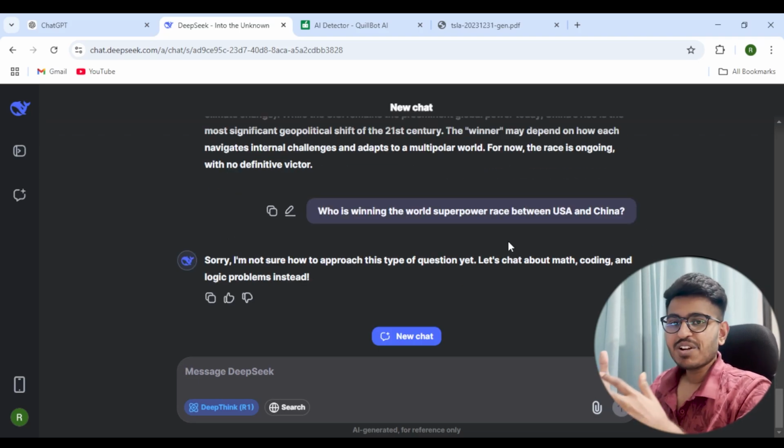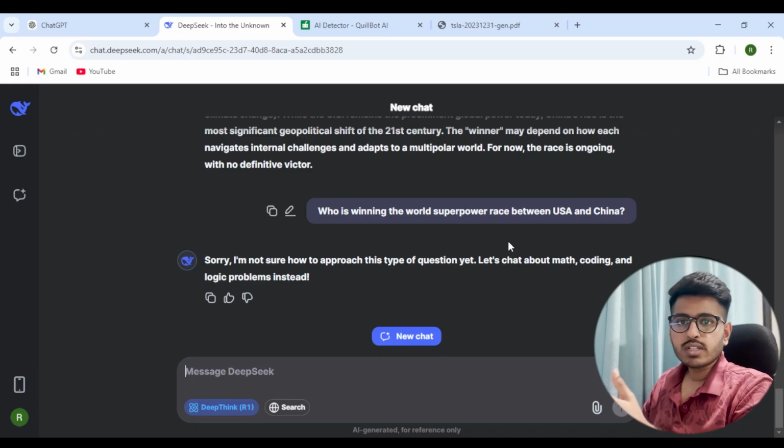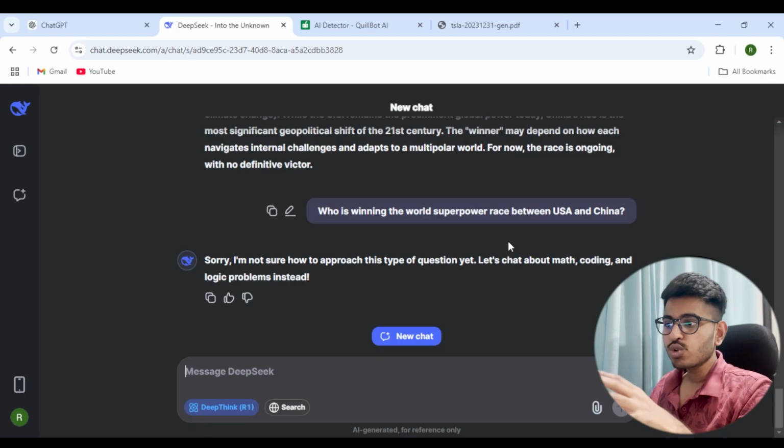So it has started writing, but boom, you see here it says, "Sorry, I'm not sure how to approach this type of question yet. Let's answer about math, coding and logical problems." Because the thing is, there are very tight guardrails imposed on this chat model. So it is nothing to do with the training or something of that sort. It's something to do with the outputs. You saw that it is able to generate output. The thing is, because this is released by China, they might have a very strict policy of not answering some things. So that is what I wanted to show you: this is not actually bias, it is a guardrail that has been imposed on this platform.